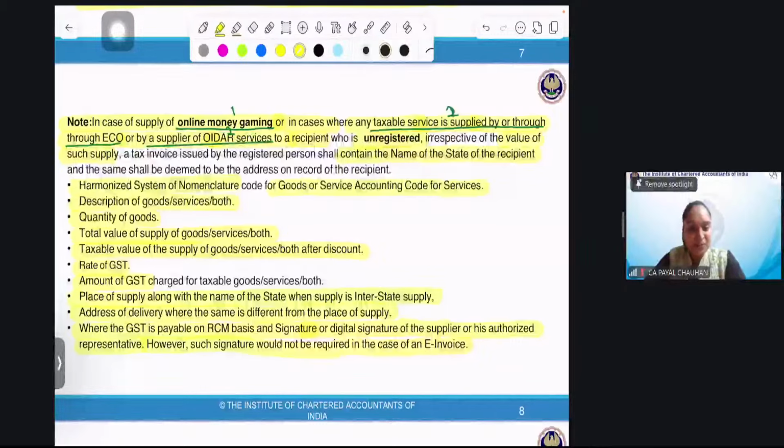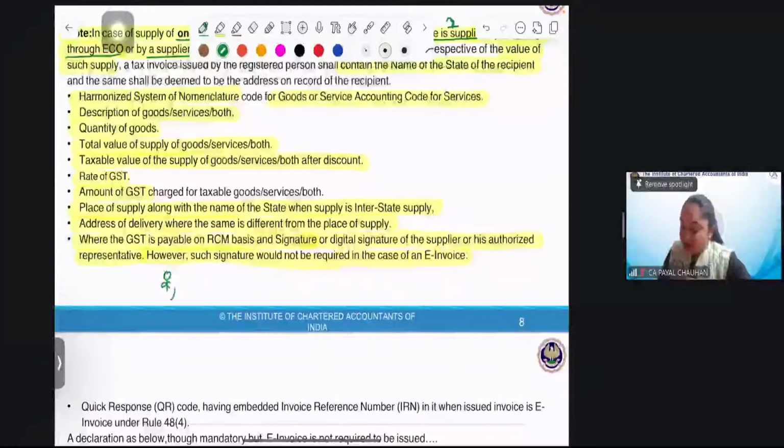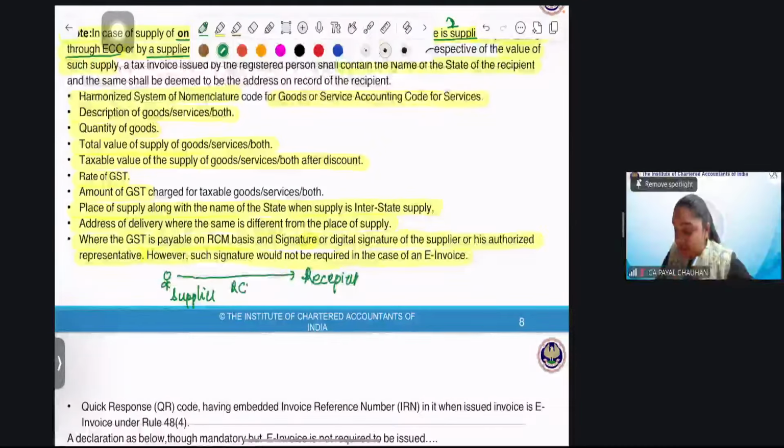Did you people understand? Yes, Anil, I'll explain. He's the supplier, supplying the goods. I am the recipient. And the goods are under RCM. Now answer me: can the supplier who is unregistered issue a tax invoice?